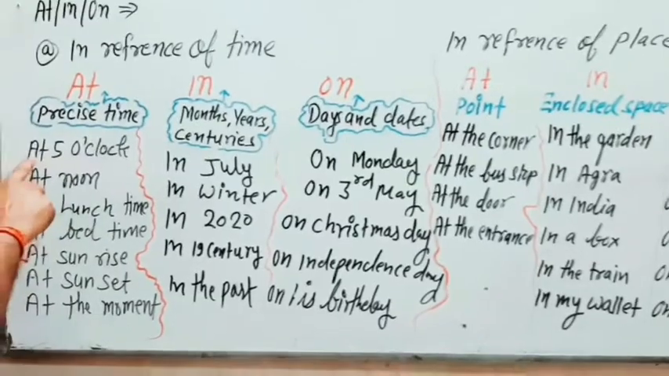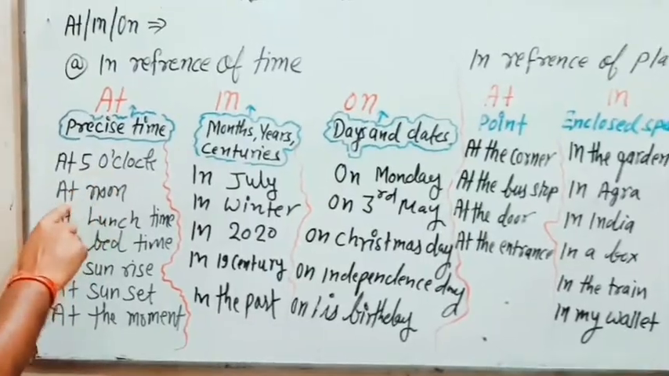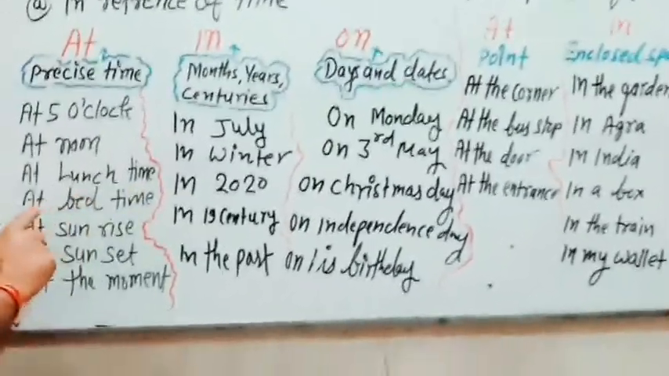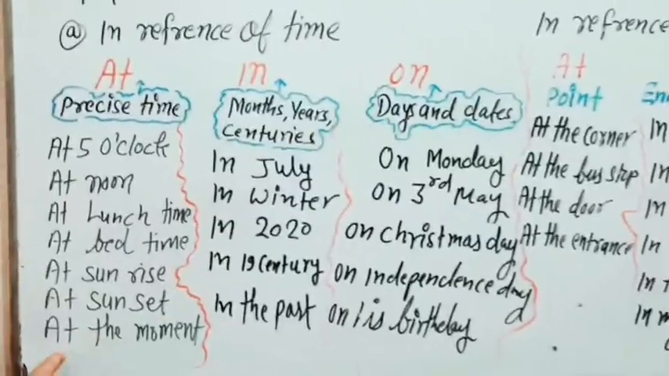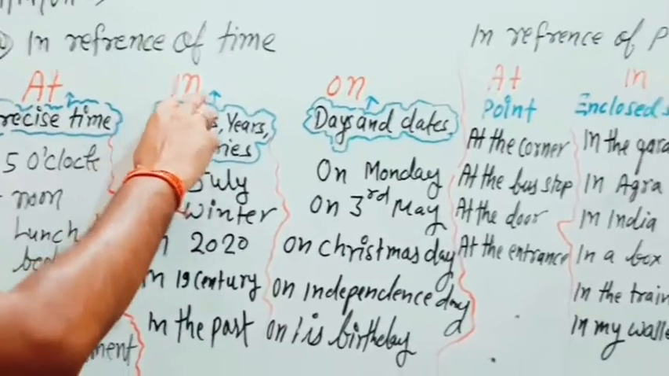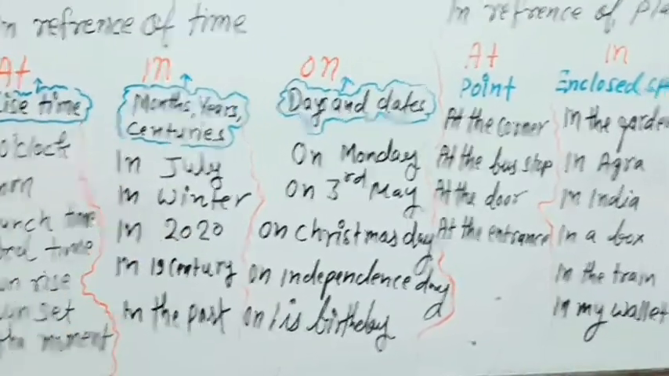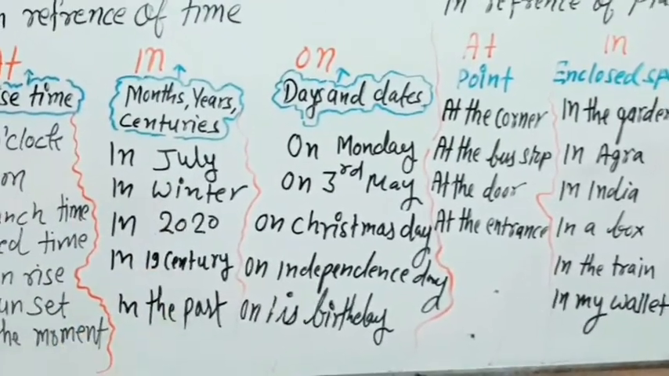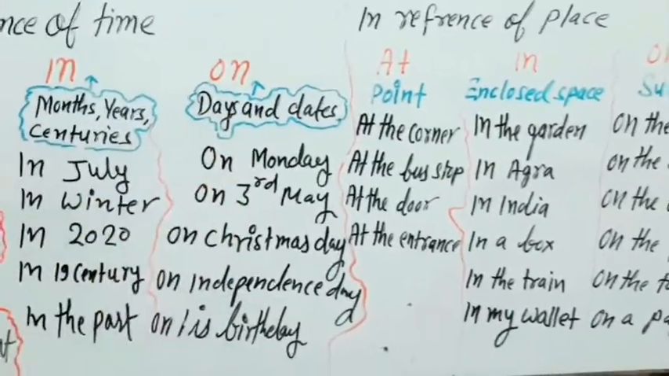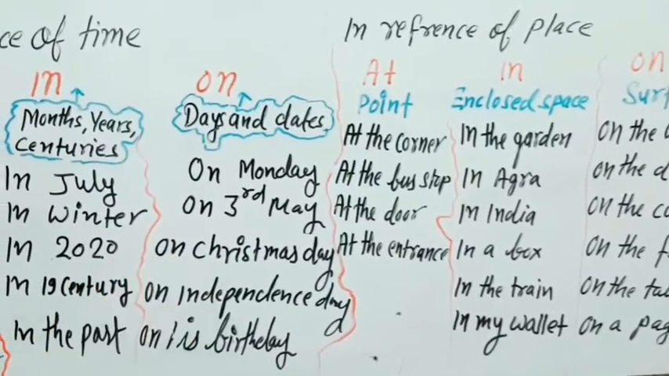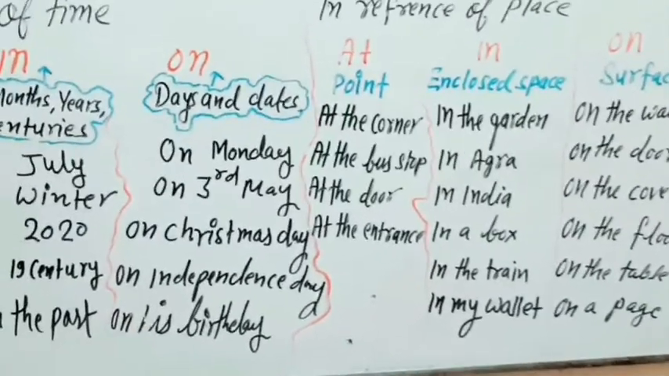Just see, at 5 o'clock it is precise time, means point of time. At noon, at lunchtime, at bedtime, at sunrise, at sunset, at the moment. In July, in winter, in 2020, in the 19th century, in the past. Now on Monday, on the third day, on Christmas Day, on Independence Day, on his birthday or on my birthday.